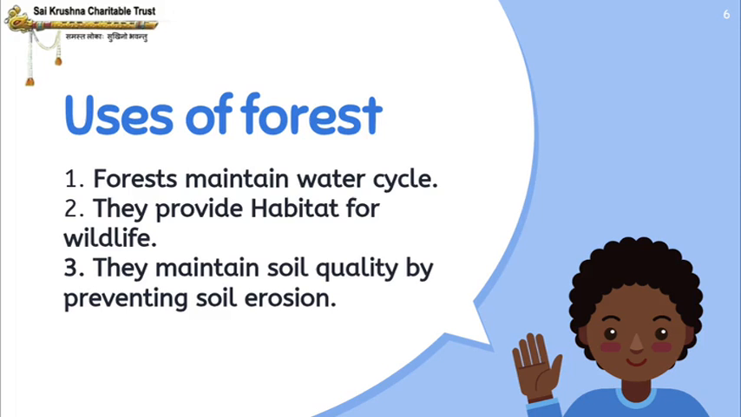They maintain soil quality by preventing soil erosion. What do you mean by soil erosion, children? Soil erosion is the removal of the top layer of the soil. When does soil erosion occur? When there are no proper trees or plants, right? When the trees are there, the roots can hold the soil. If the trees are cut, there is no root to withstand the soil, so the top layer of the soil gets eroded. Therefore, this is one of the main uses of the forest.